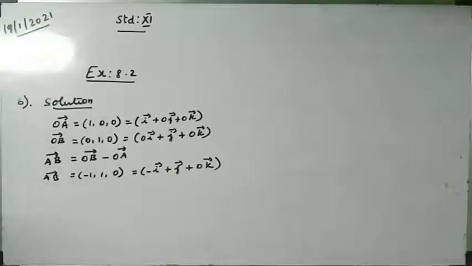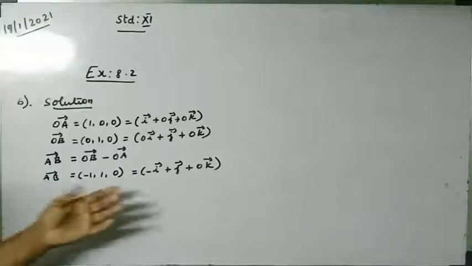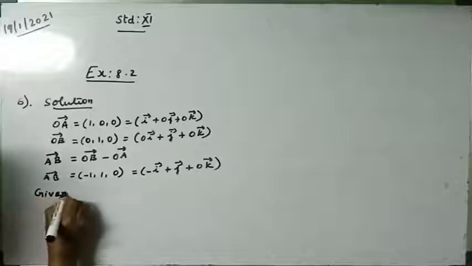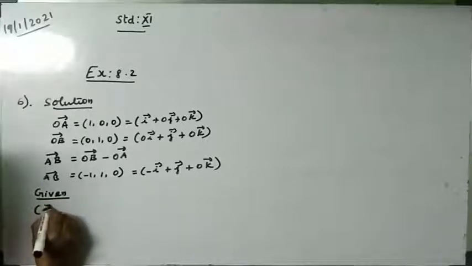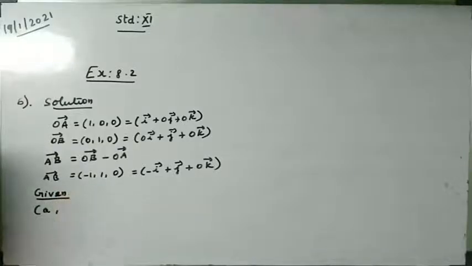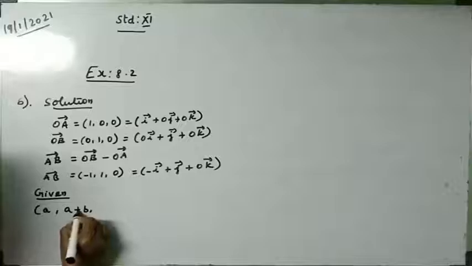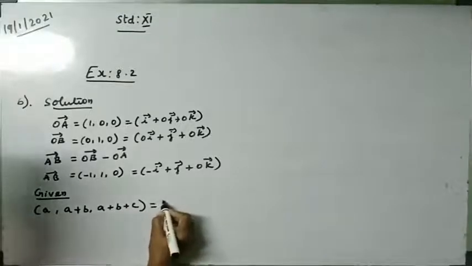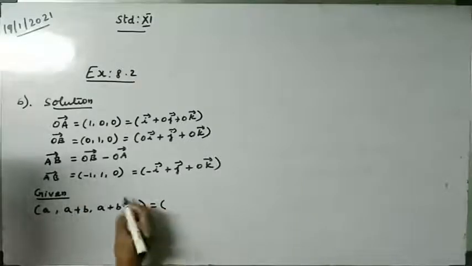Now what is given: this vector and the direction ratio they have given are the same, and we want to find out a, b, c. What is a, what is b, what is c, we need to find. So now, a value we want to find: a comma a plus b comma a plus b plus c is equal to, we can take the numbers, so it is very easy to solve.